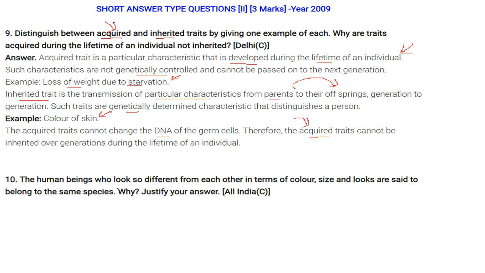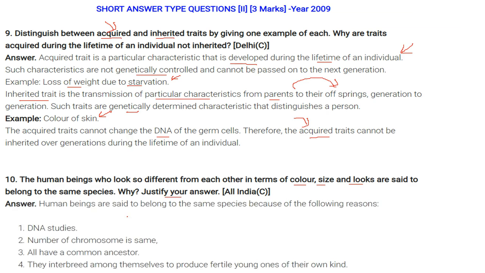The human beings who look so different from each other in terms of color, size and looks are said to belong to the same species. Why? Justify your answer. We have certain reasons. I'll give an example. If you go to Jammu Kashmir and to the Northeast, you'll see that in Jammu Kashmir mostly people have long noses. In the Northeast, they have small eyes. This is the way you understand by their looks that they belong to the same species.